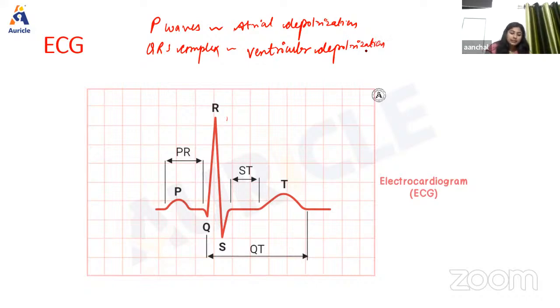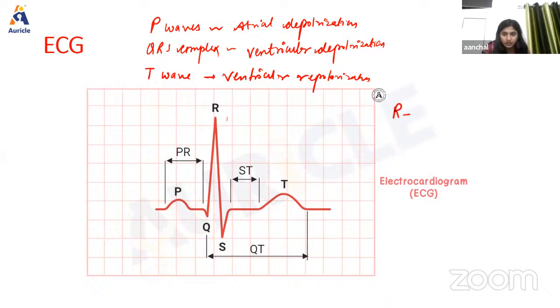Another thing, after the P wave and QRS complex, next we have the T wave. This T wave shows ventricular repolarization. And another thing we have is the PR interval.